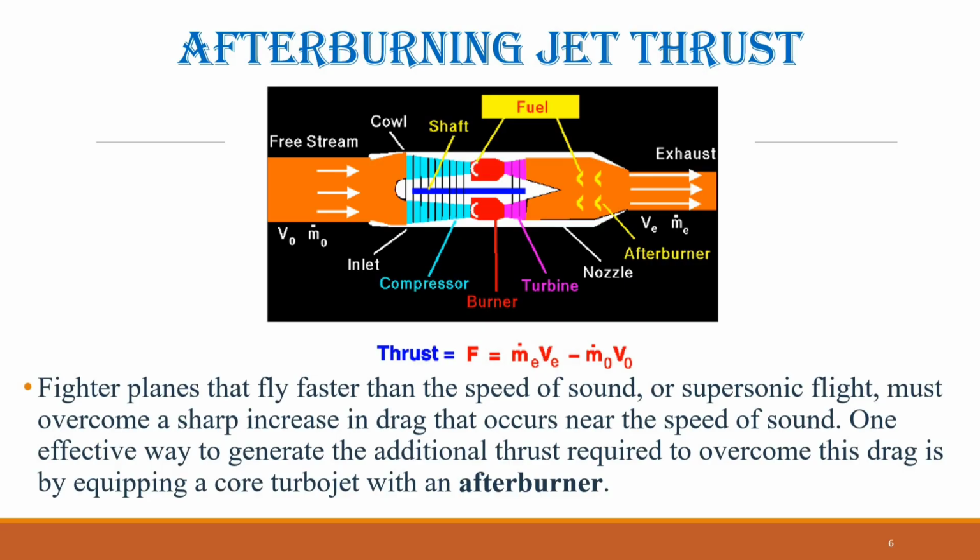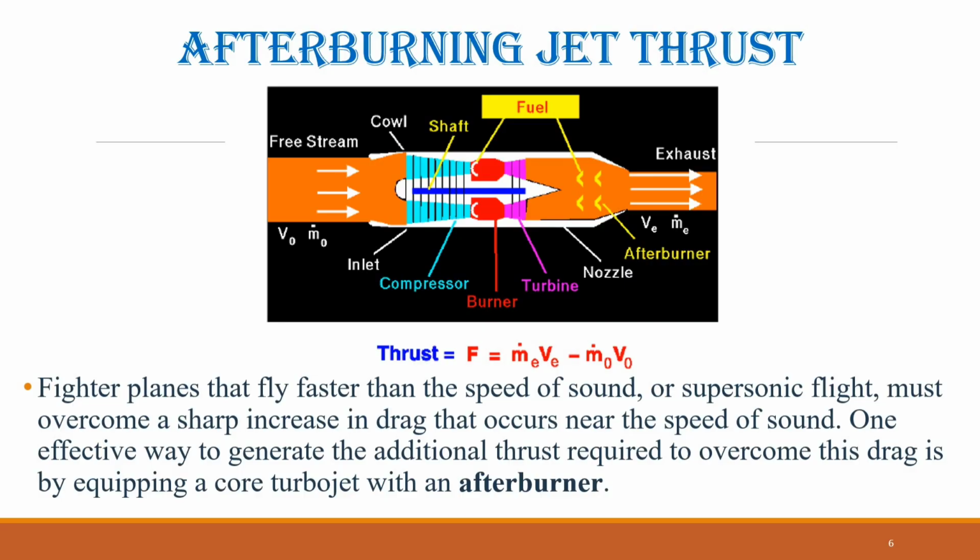This is why afterburning nozzles are designed with variable geometry. They are more complex and heavier than the simple nozzles used on basic turbojets. When the afterburner is turned off, the engine operates like a conventional turbojet without the additional thrust boost.